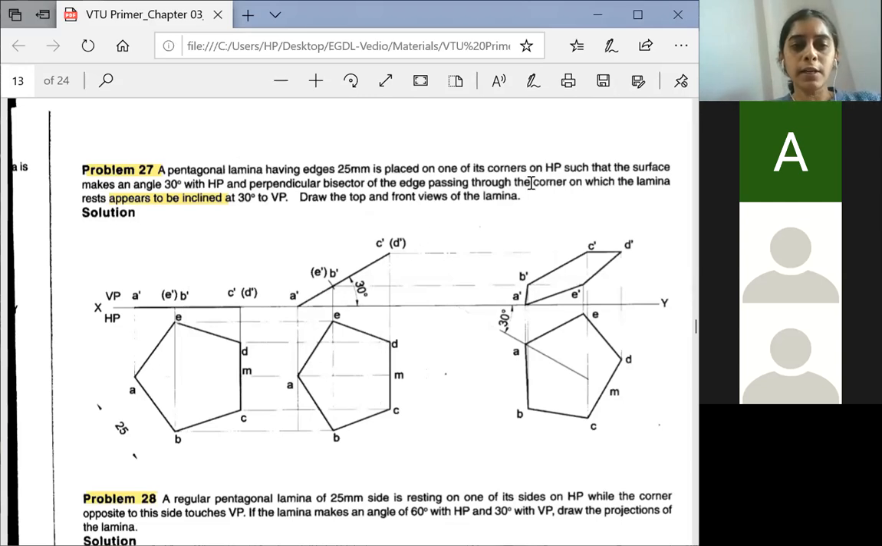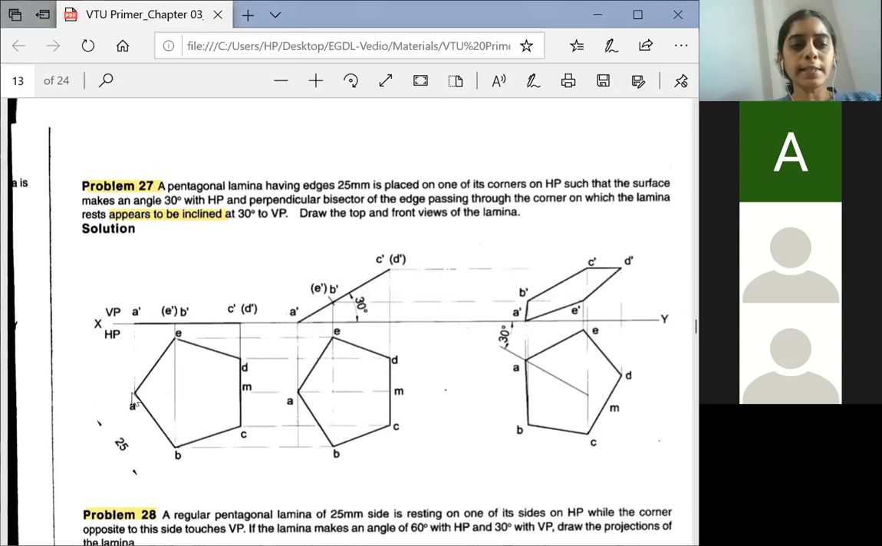So what is the third part? What is being told? The perpendicular bisector from the corner to the opposite edge appears to be inclined to 30 degree to VP. Since it is told appears to be inclined, we won't determine the beta angle, the apparent angle beta. We will directly shift because it is not told it is inclined. It is appearing to be inclined and hence no beta angle. So this will be simple for you all because no beta angle.